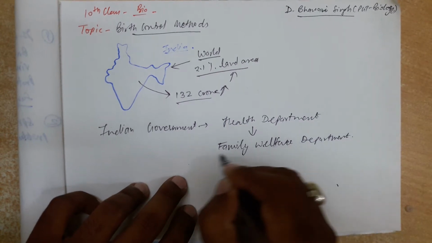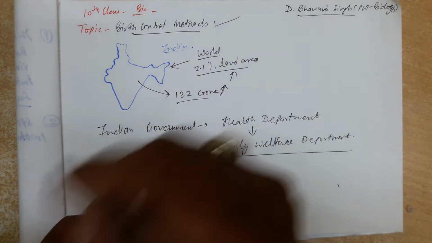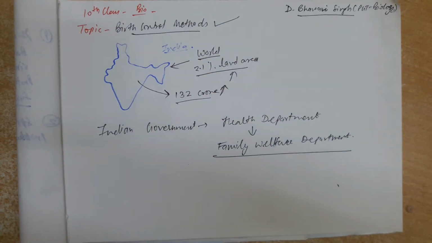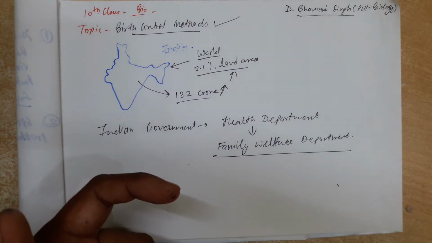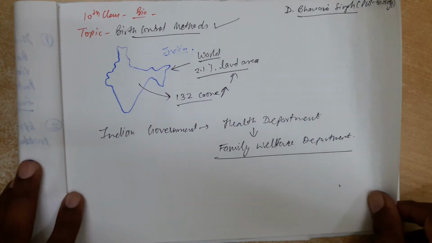It brought the ideas and introduced the program of birth control methods in India, so that we can check or reduce the population increase. So what are the authentic processes introduced in India for family planning?